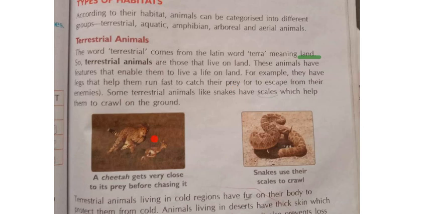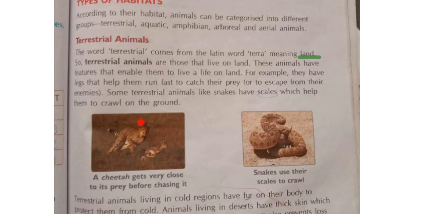See here, if you see in the picture, the cheetah is running very fast, and in front, what is running? Deer is running. So this bigger animal, the cheetah, is called a predator, and its food is called prey. Now the deer is the food of the cheetah. So the deer is called the prey, and the cheetah is called a predator. These two are able to run very fast, where? On the land.